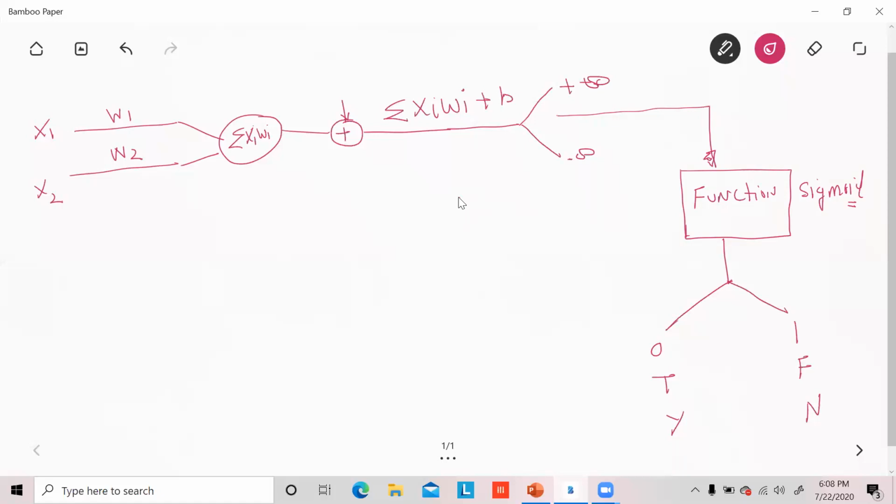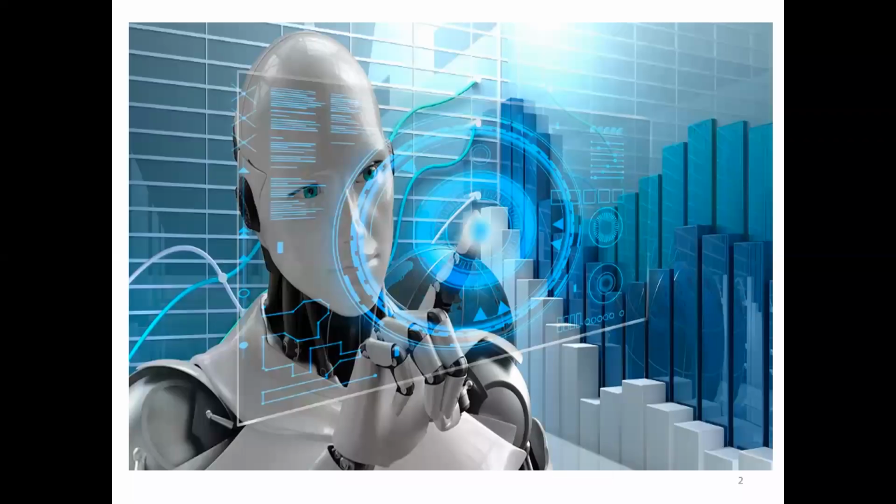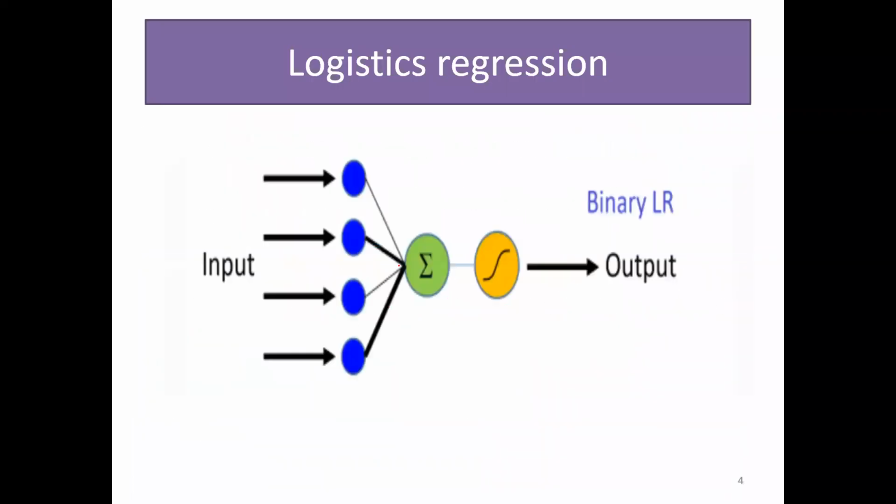We can say that this is the only difference between logistic regression and linear regression. Up to here, this is linear regression, and we introduce some function. That function gives the binary outcome.